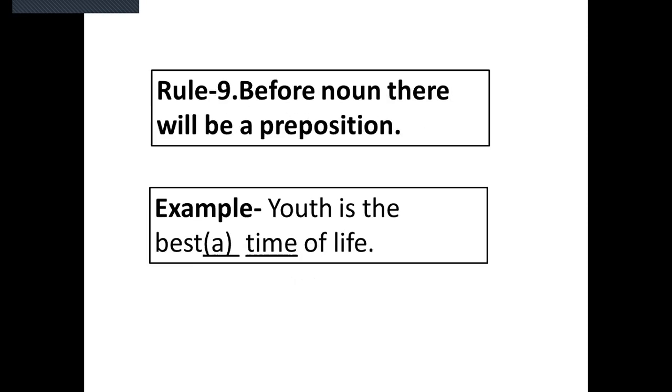Number 9. Before a noun, there will be a preposition. So we can write a preposition before a noun. For example, youth is the best time of life.